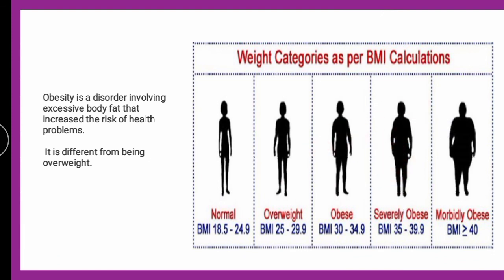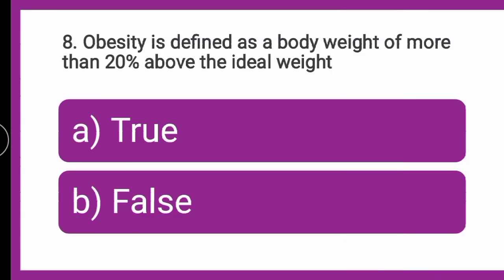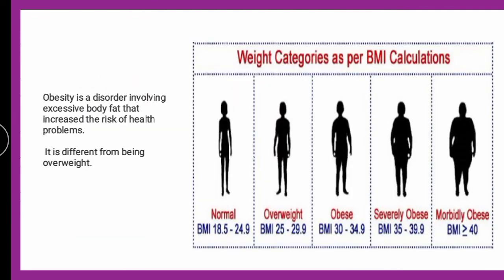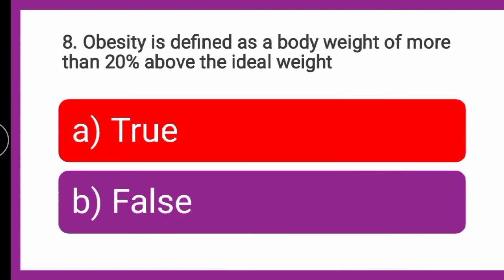Now these are various categories, but in general, what is obesity? It is weight more than 20% of the ideal weight. Here the BMI is 18 to 25, and when you start with the obese category it is from 32 to 35. So the correct answer is true.